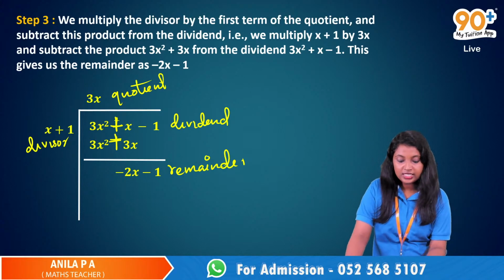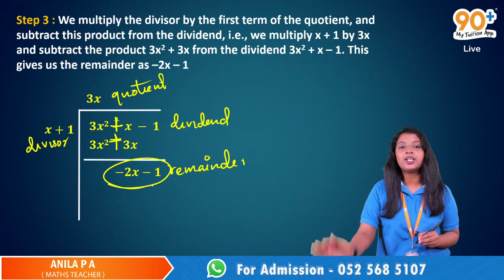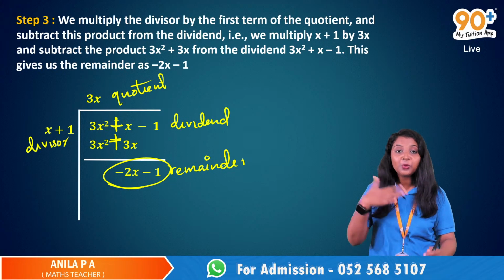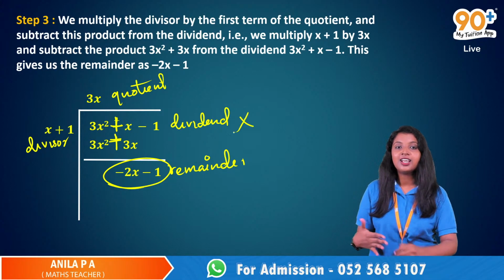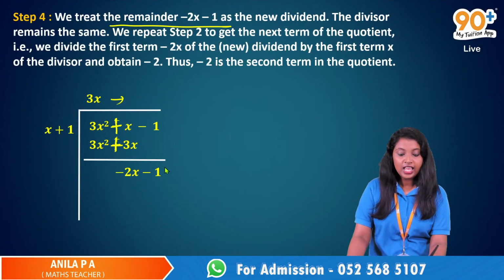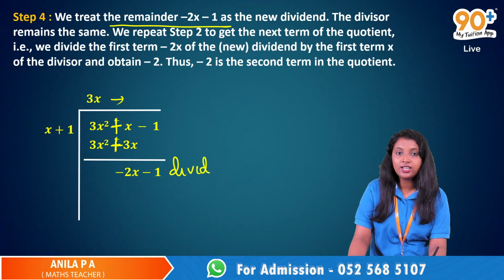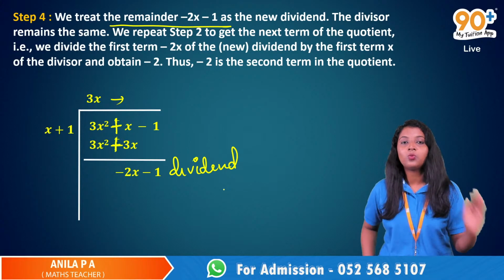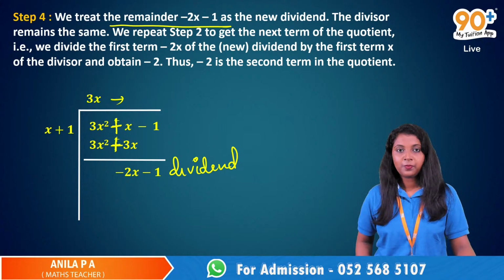Now what we do is, here the remainder is minus 2x minus 1. We will consider this remainder as the new dividend. So now we are leaving this dividend and we are going to consider this as the new dividend. Minus 2x minus 1 is the new dividend.